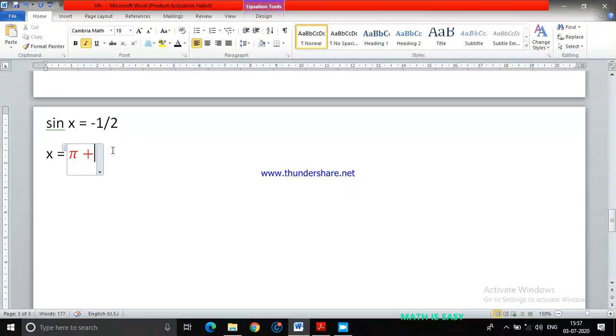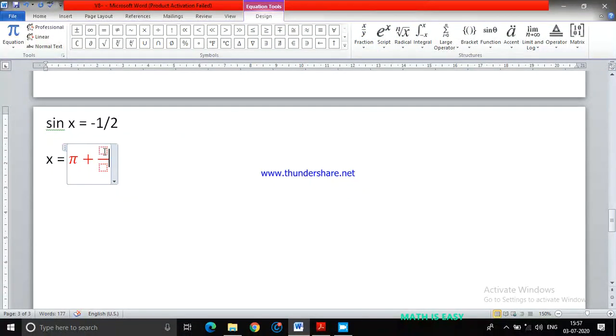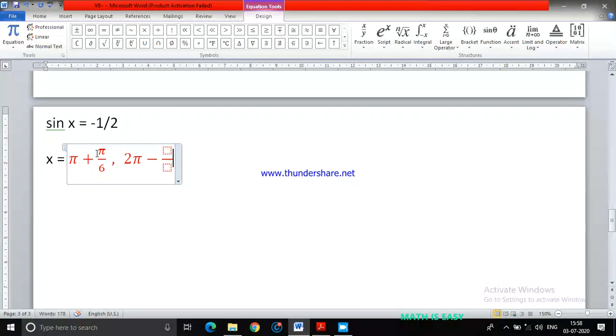Pi plus pi by 6 is one possible value of x. Another possible value is 2 pi minus pi by 6.